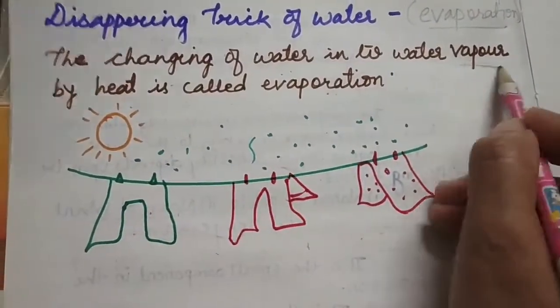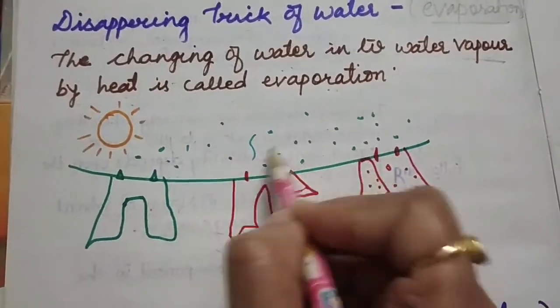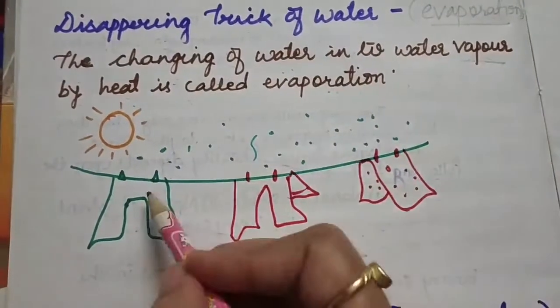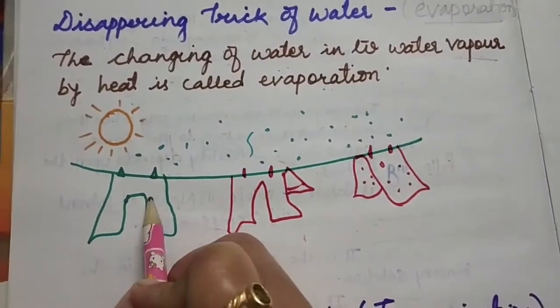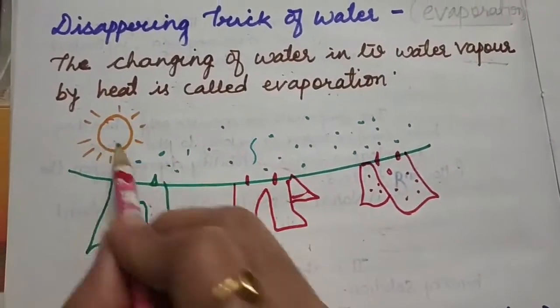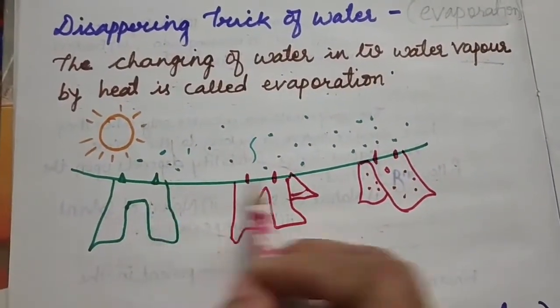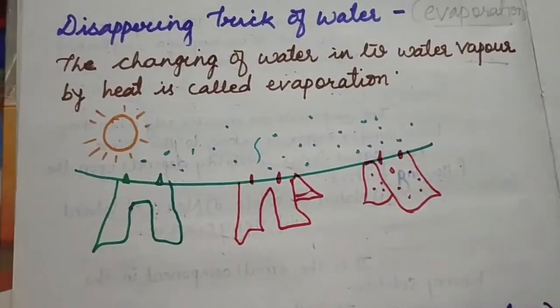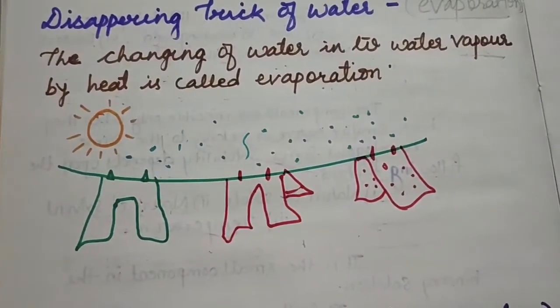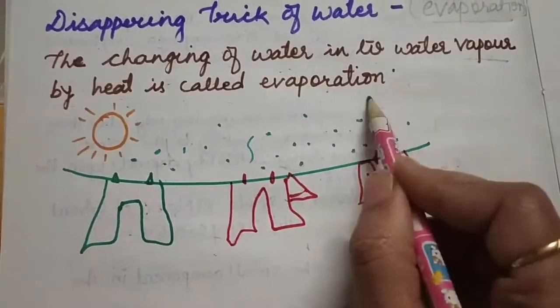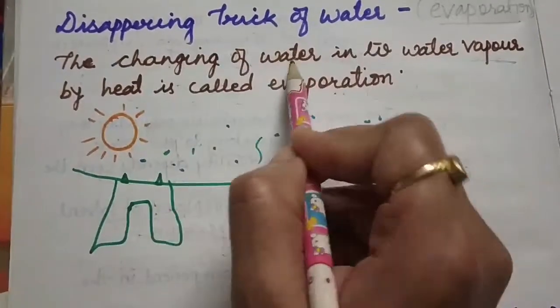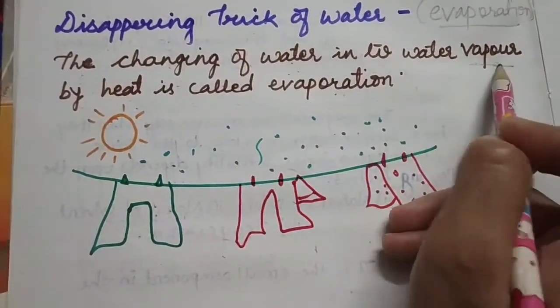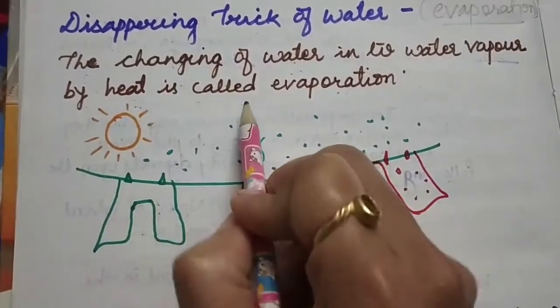Water vapors come out from the clothes. After some time our clothes get dried. So this is called evaporation. The changing of water into water vapor by heating is called evaporation.